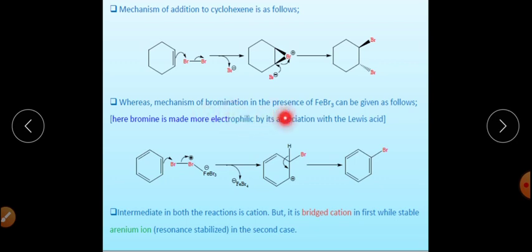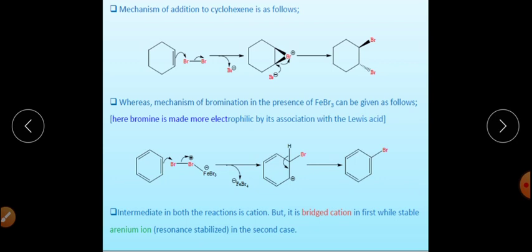Now, if we are concerned about the mechanism of bromination of the benzene ring, first of all an electrophile is generated, and after its generation, electrophilic substitution happens, and at this time you also form a cation.